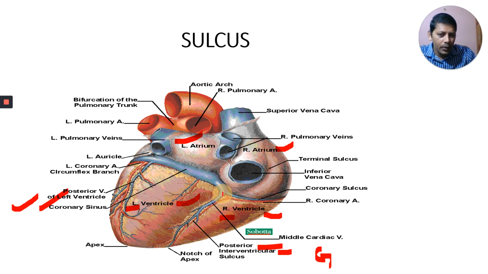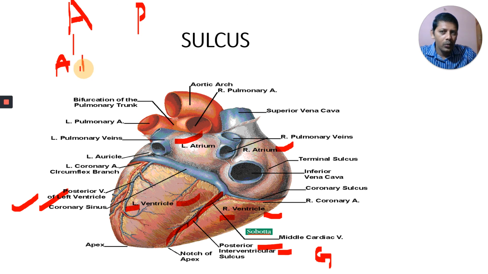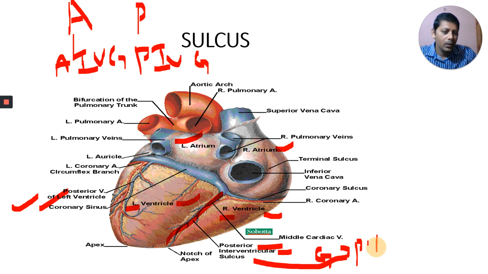Inter means in between. In between the ventricles there are two grooves, one on the anterior side of our heart and one on the posterior side. Anterior interventricular groove, and the posterior interventricular groove. In this diagram, you can see the posterior interventricular groove. On the other side, the back side of the heart, we can see the anterior interventricular groove.